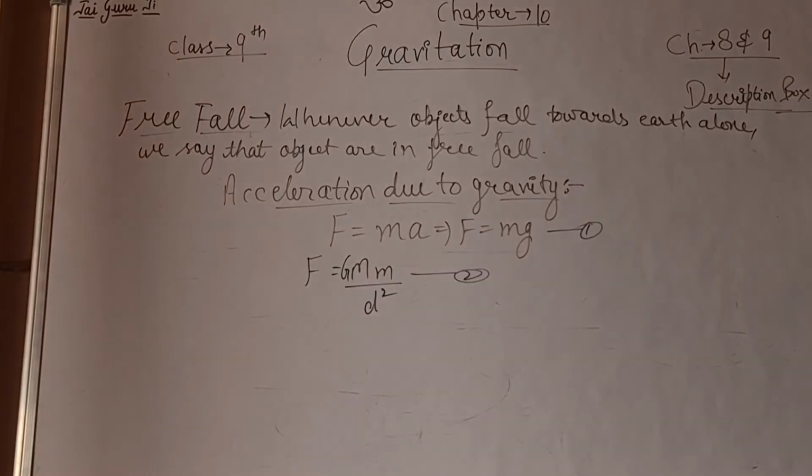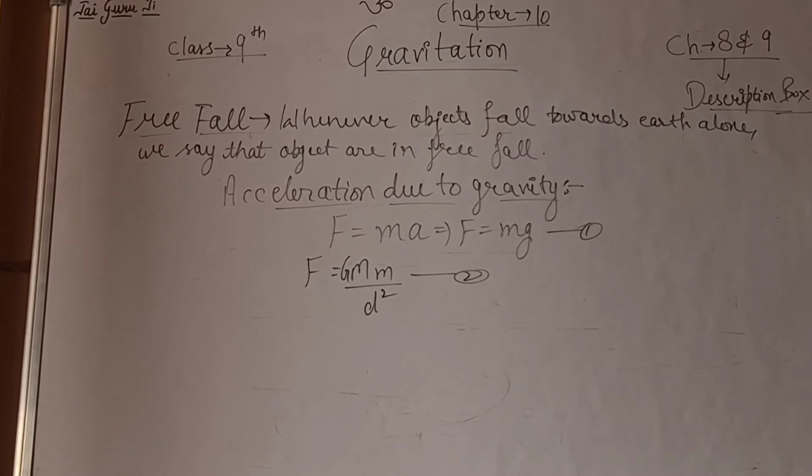Now we know that there is a universal gravitation force, whose formula is F equal to capital G Mm upon d square, where there are two masses, the distance is d, and G is the gravitational constant, whose value is 6.67 into 10 to the power minus 11. Now from equation first and second, the force is the same, so the left hand sides are the same, so the right hand sides should be the same.